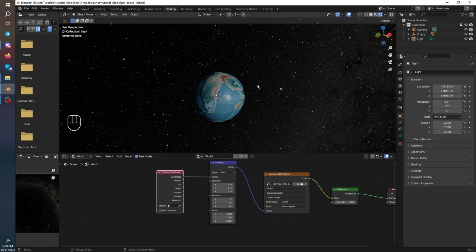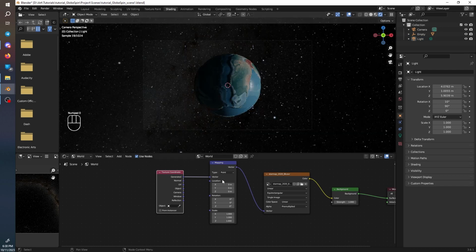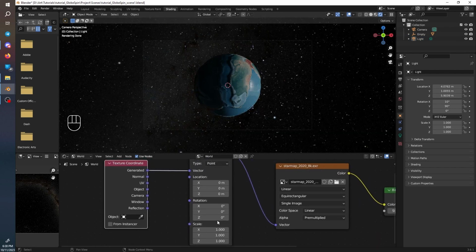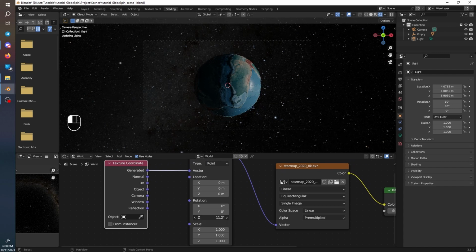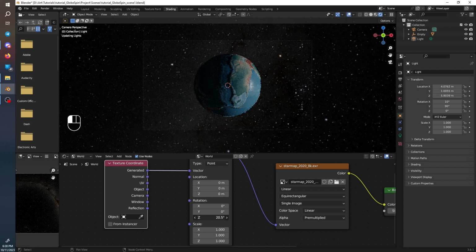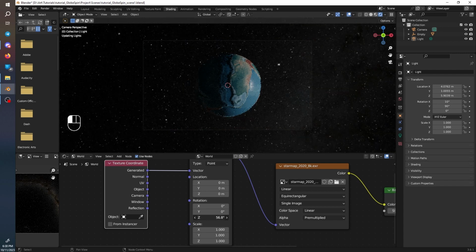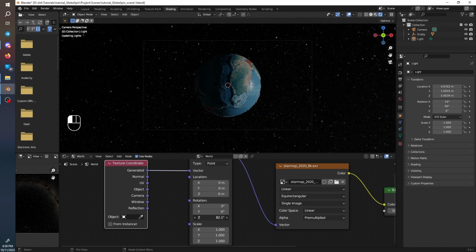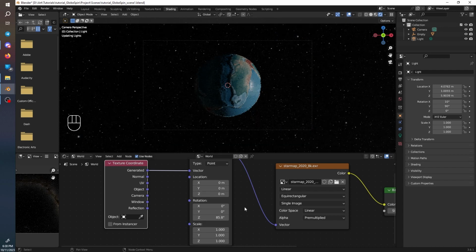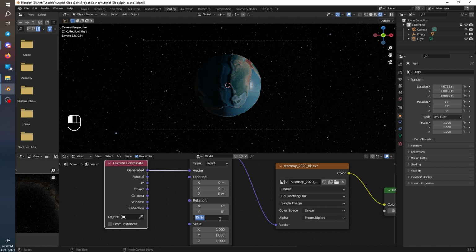Now if I go here, press numpad 0 once again, and move the rotation around the Z, I can choose what is going to be behind my planet. So for this scene, I decided -143 degrees.